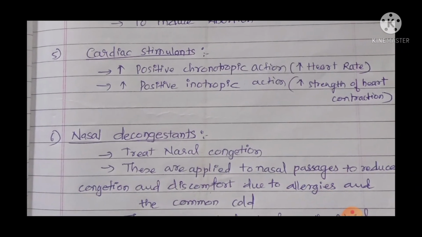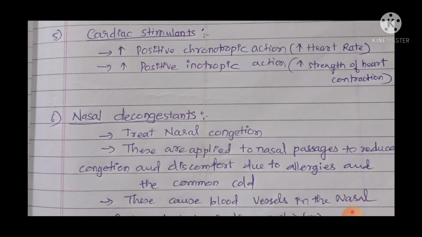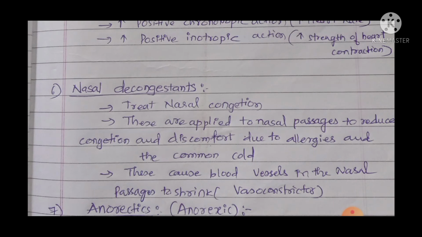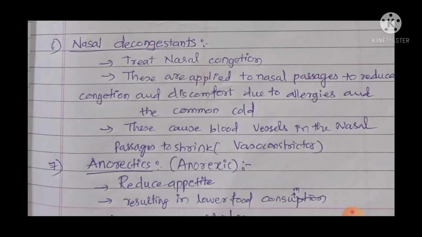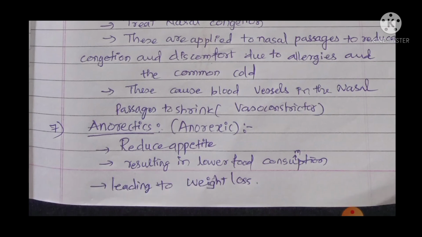Then the sixth one is nasal decongestants. What are nasal decongestants? They are used to treat nasal congestion. These are applied to the nasal passages to reduce congestion and discomfort due to allergies and the common cold. They cause blood vessels in the nasal passages to shrink, so they are also called vasoconstrictors. Nasal decongestants act as vasoconstrictors in the nasal passage.